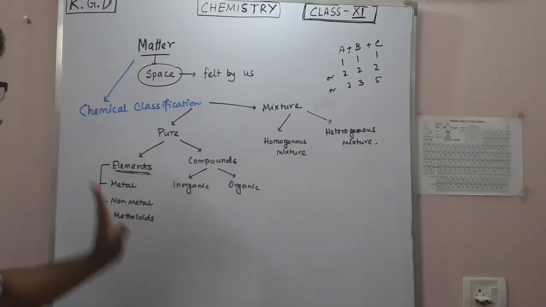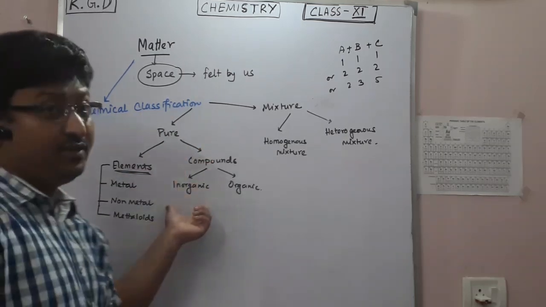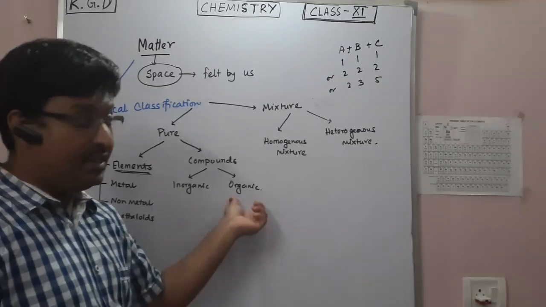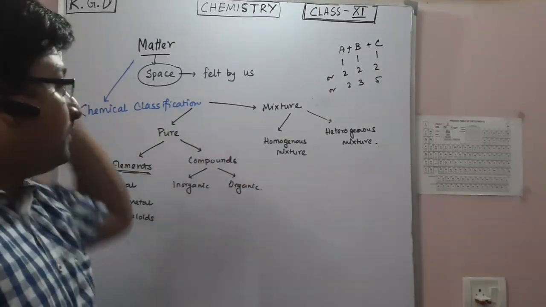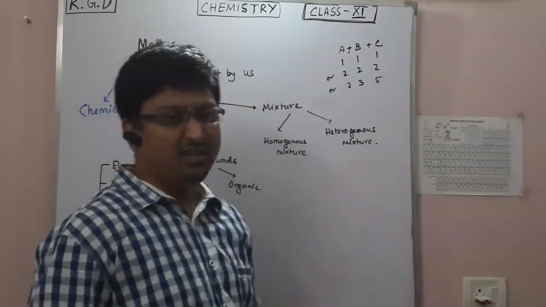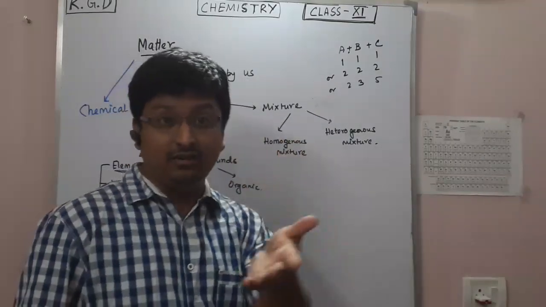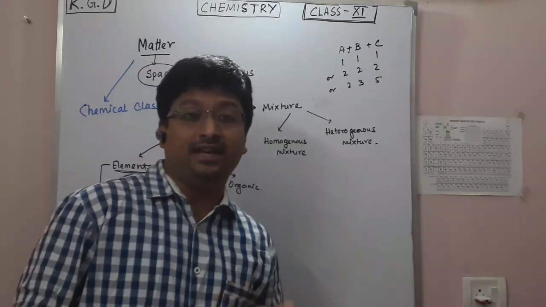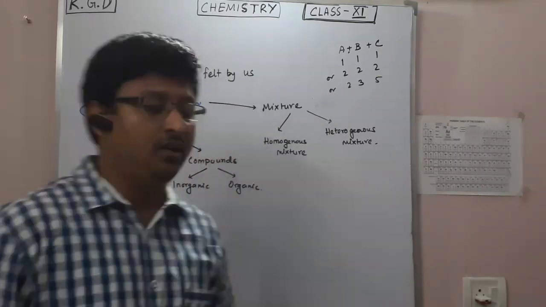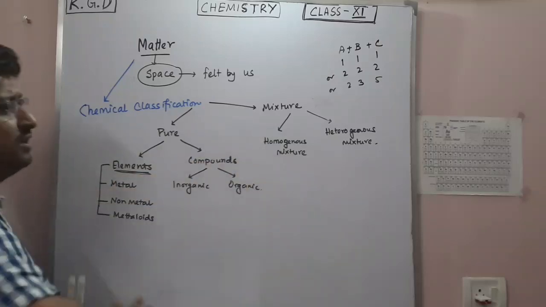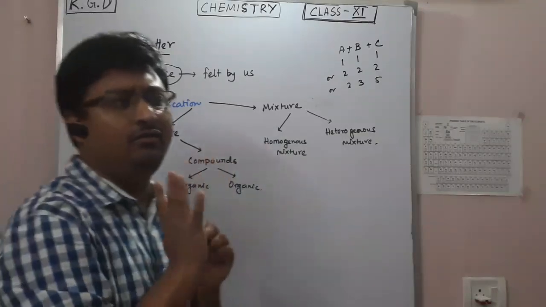Substances, elements, metals, non-metals, metalloids, inorganic chemistry, organic chemistry, and mixtures. In many cases you will encounter homogeneous and heterogeneous mixtures. And as I said, you will also encounter physical properties, the gaseous, liquid, and solid states, throughout the class 11 to 12 syllabus.